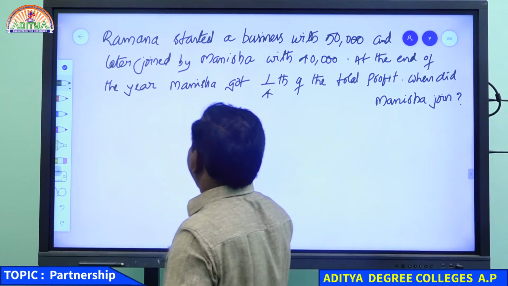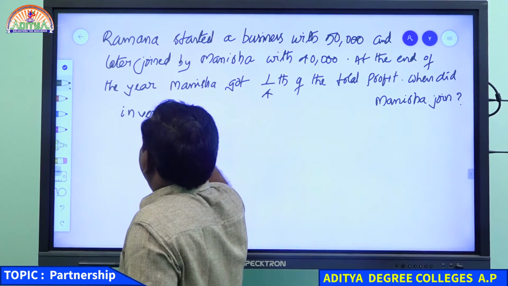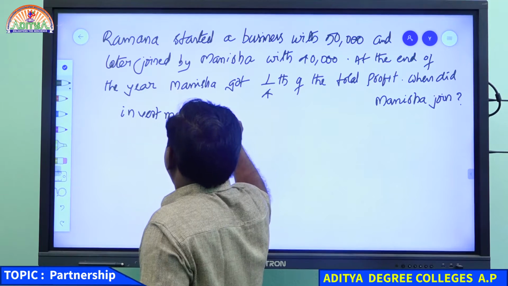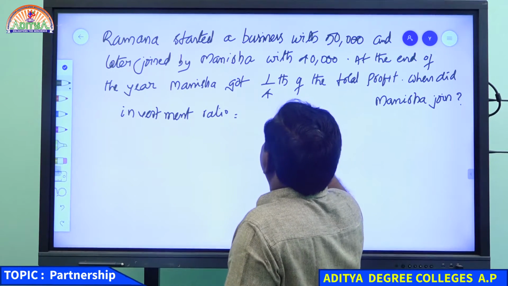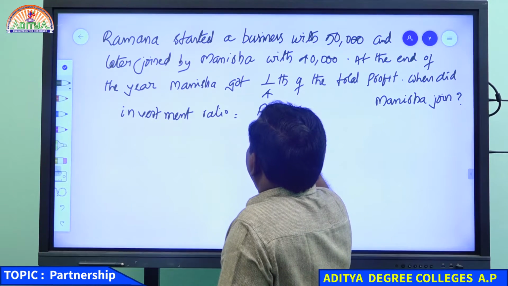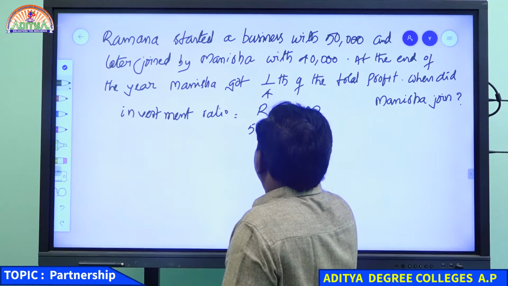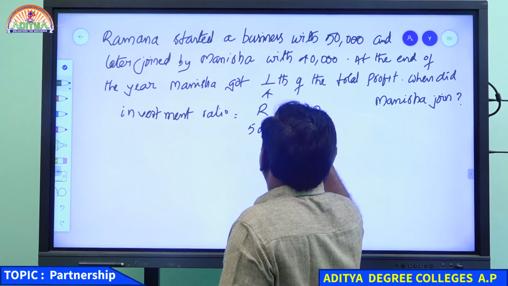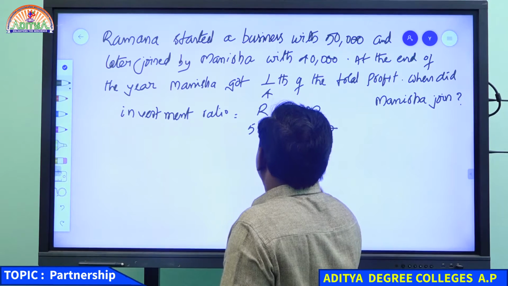Now what is the investment ratio? First you read the investment ratio. Ramana is 50,000 and Manisha is 40,000, so the investment ratio is 5:4.